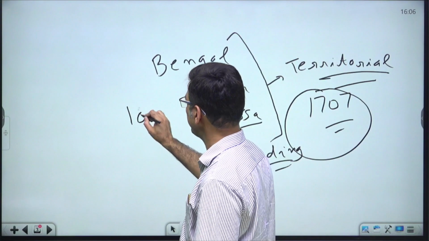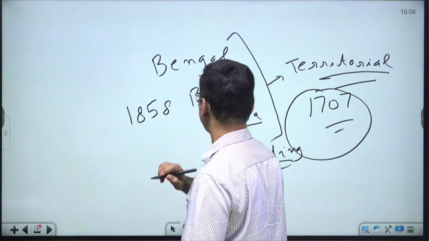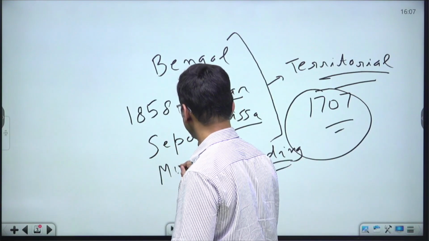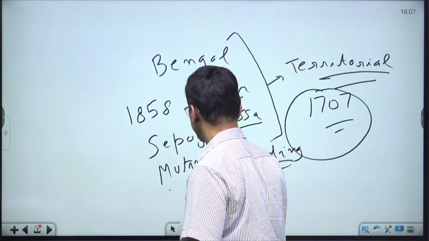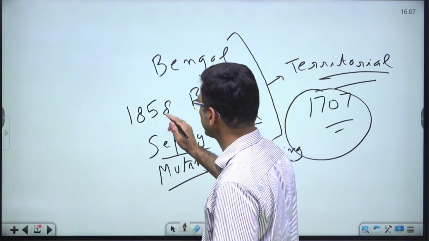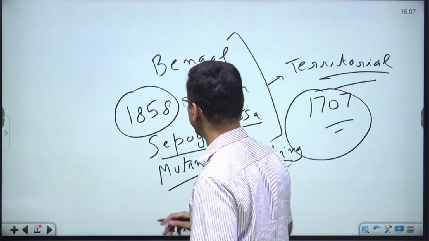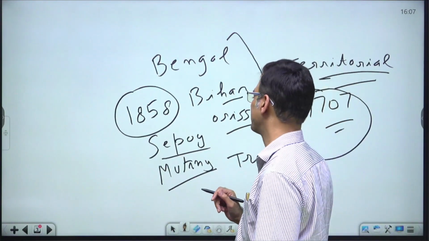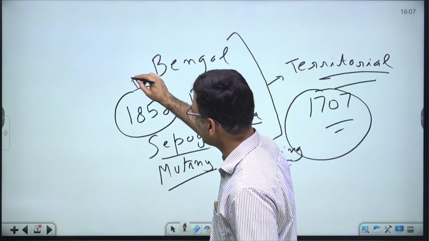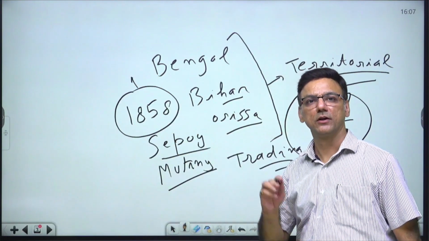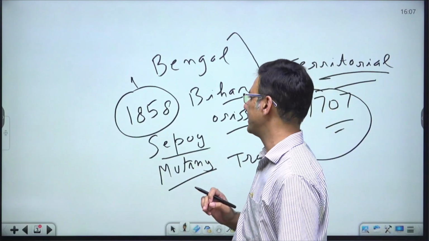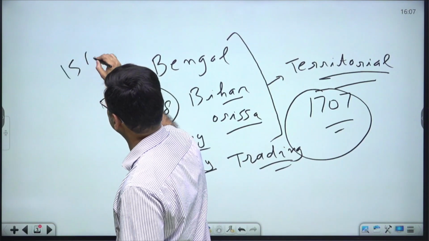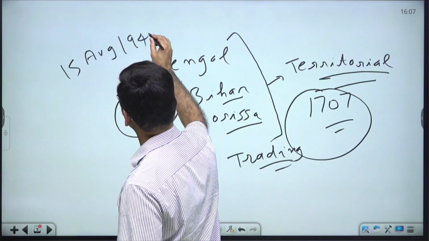Now, in the year 1858, after the Sepoy Mutiny, British Crown took direct control over the administration of the territories which were occupied by the East India Company. And from then onwards, there was rule of the British Crown over the Indian territories from 1858 till 15th August 1947, the day we got independence.